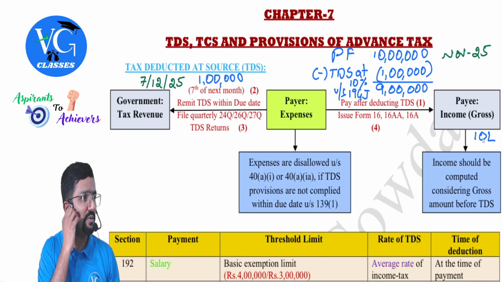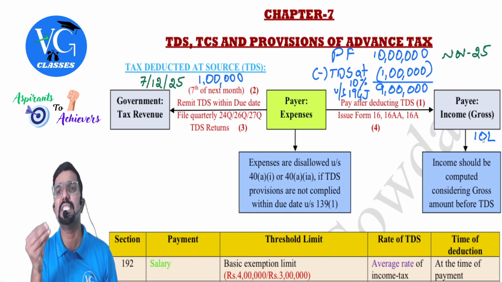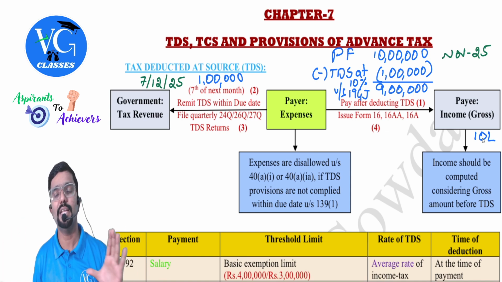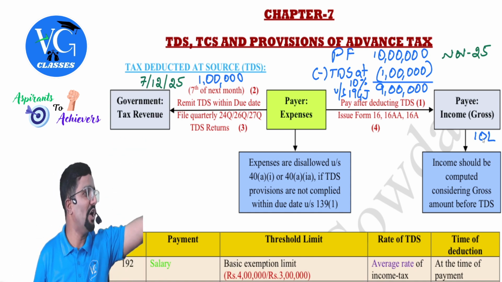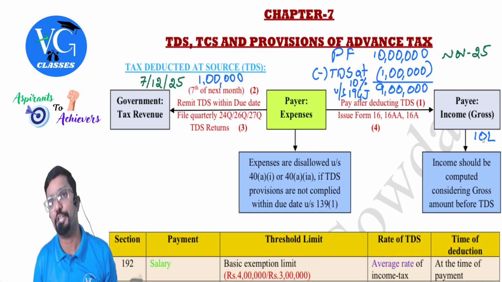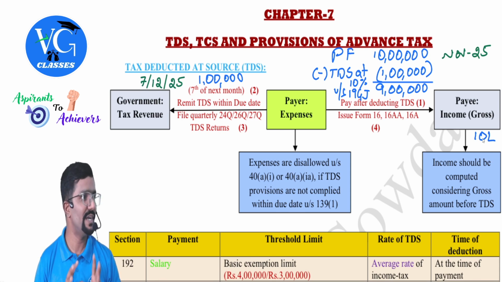Sir, what did you do with that 1 lakh? I need to give some proof to you, no? That is in the form of Form 16, 16AA or 16A. It says, see, whatever I have deducted, I didn't enjoy it. I remitted it to the government. See the proof, I will give it to you. And automatically it will also reflect to you as a credit. So you need not worry.